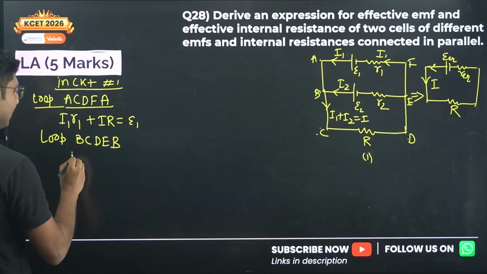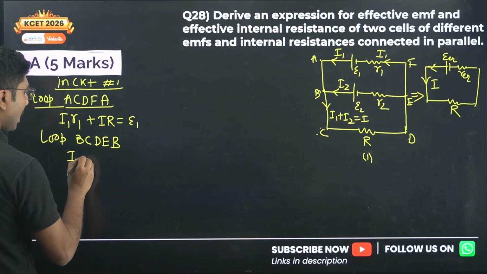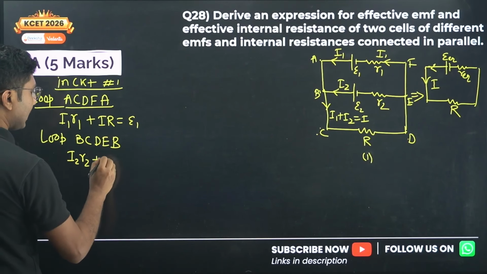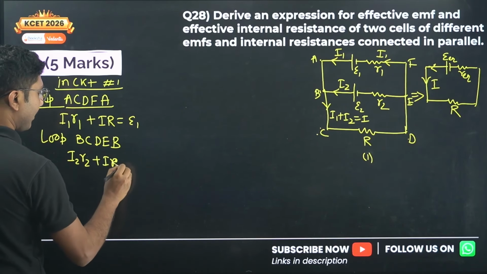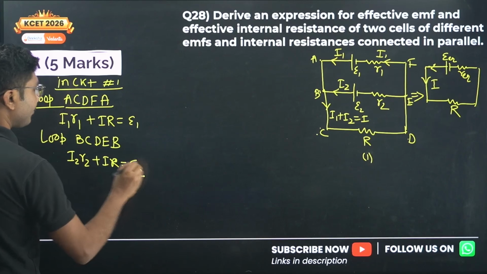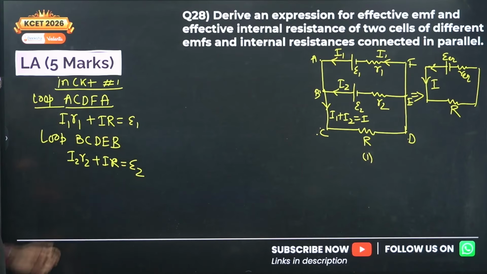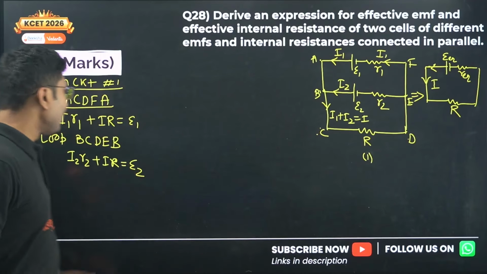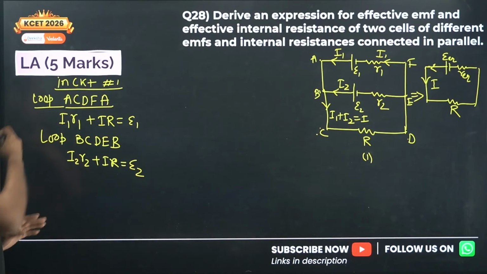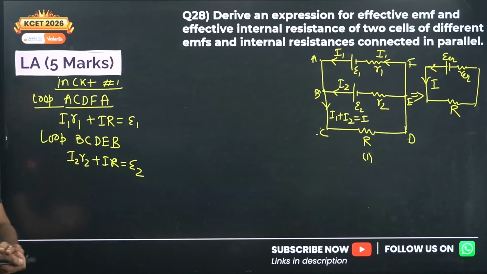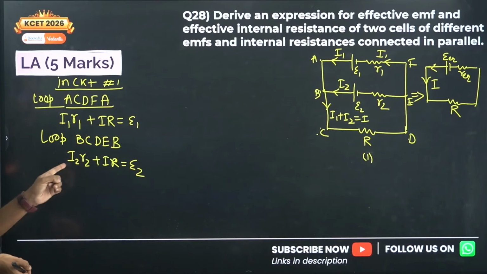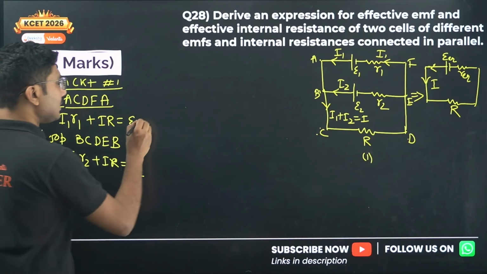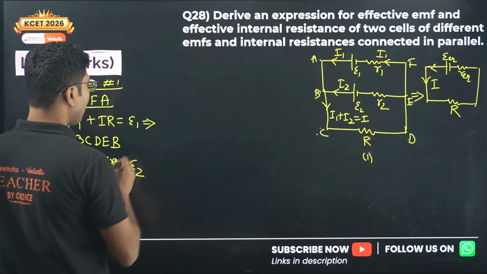We will get the similar thing, I2 R2 plus IR, I capital R equals epsilon 2. Now if you see these two equations, you will notice that we are trying to find the total current I, but I1 and I2 are not alone. If they were alone, we could calculate I. But because they are associated with R1 and R2, we need to simplify them a little bit. So how to do that?